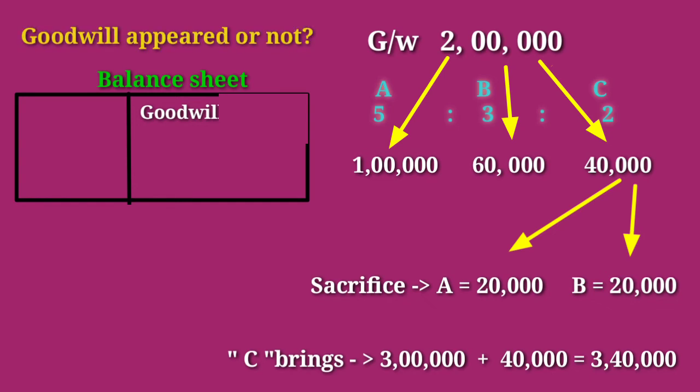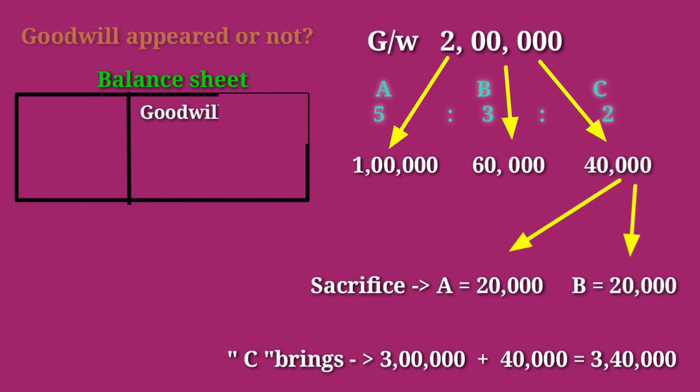At the time of admission of a partner, if there is any goodwill shown in the balance sheet, we know this goodwill is related with old partners. The new partner has no right or share in this goodwill. So first we will write off this goodwill by sharing it among the old partners in the old ratio, because this is the old goodwill, not the new one.